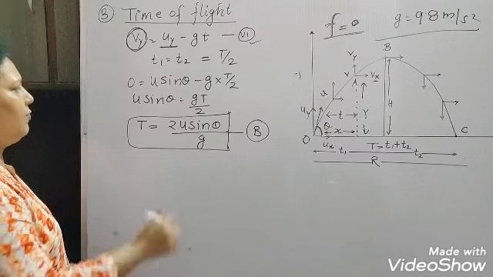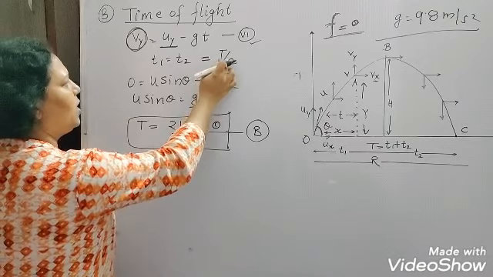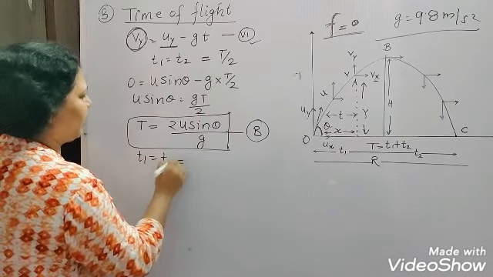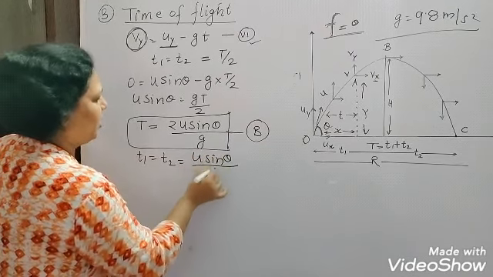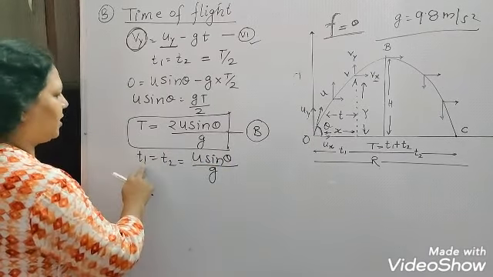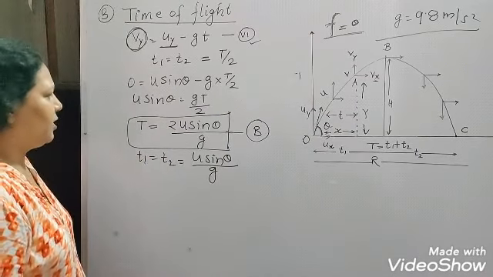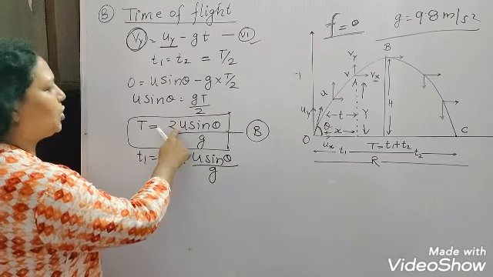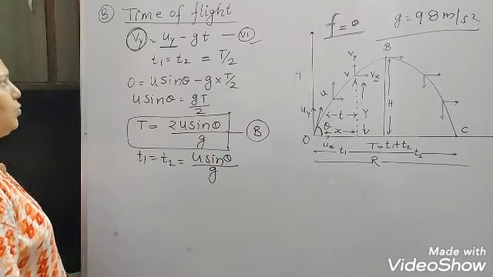Okay, and you will see one more thing, as I told you, T1 and T2 is equal to T upon 2. So what will be the value of T1 and T2? The value of T1 and T2 will be U sine theta upon G, just half of the time of flight. This way you can calculate the T1, T2, or you can calculate the time of flight T by putting this formula here, that is 2U sine theta, where U is the initial velocity, theta is the angle of projection, and G is the acceleration due to gravity.